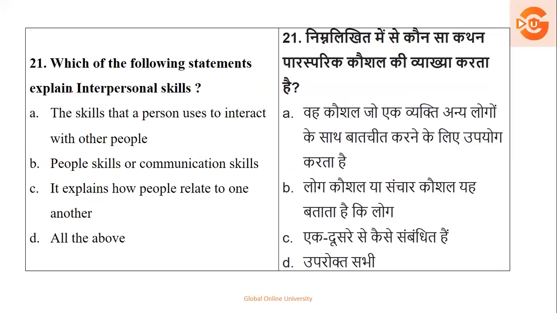Which of the following statements explain interpersonal skills? Interpersonal, between a group of people or from one person to another person. It is the skills that a person uses to interact with other people, people skills or communication skills. It explains how people relate to one another and all about. Yes, so basically it is the people skill. So your right option is what? Your option number D, that is all the above.